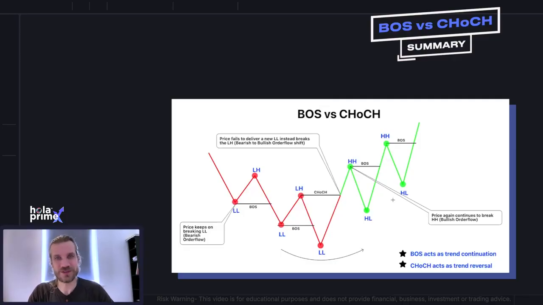But however you integrate break of structure and change of character, BOS and CHOCH, into your trading strategy, always use it in combination with other wider market signals and other indicators. When used correctly, they can add some clarity to trend movements whilst also providing helpful signals that can tell you when to enter or exit a trade with confidence.